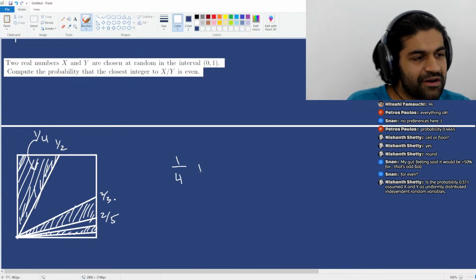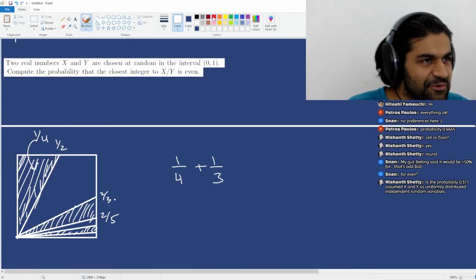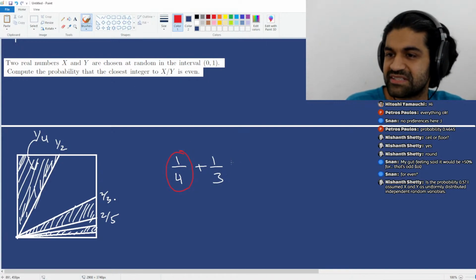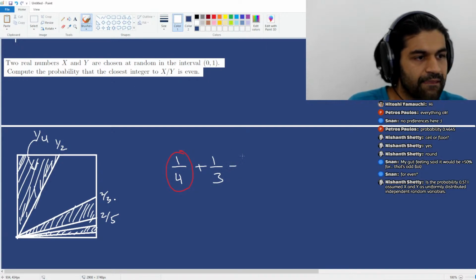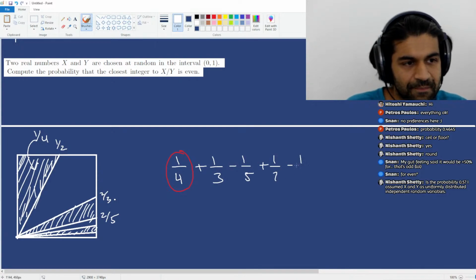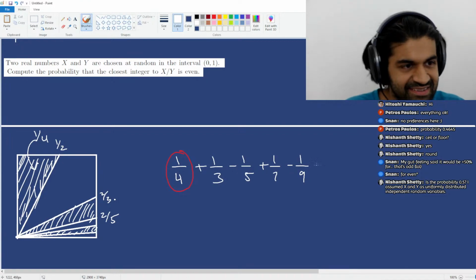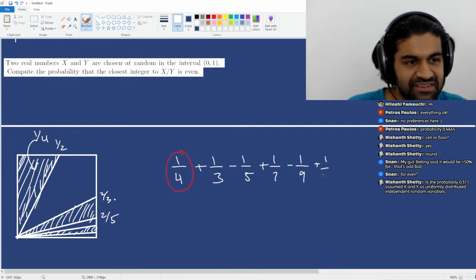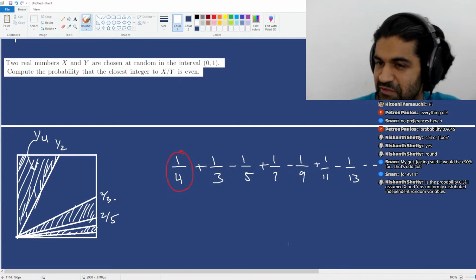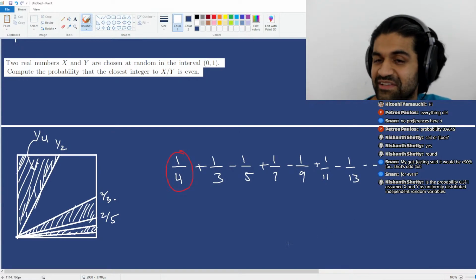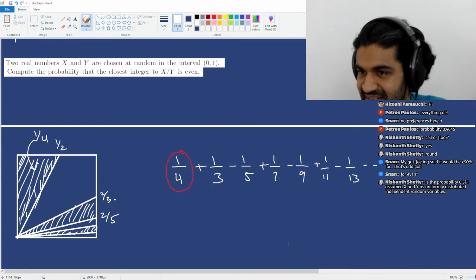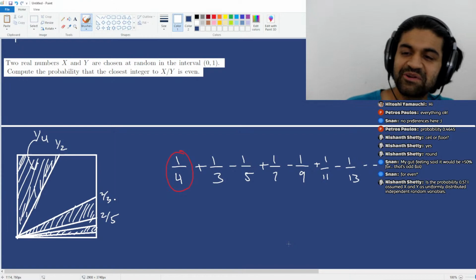You get a quarter plus, the quarter is kind of weird and special. Let's deal with it separately. But it's a quarter plus a third minus a fifth plus a seventh minus a ninth plus an 11th minus a 13th and so on. So hopefully the pattern here is relatively clear. And let me know if that does or does not make sense. Okay. Does anyone recognize this?